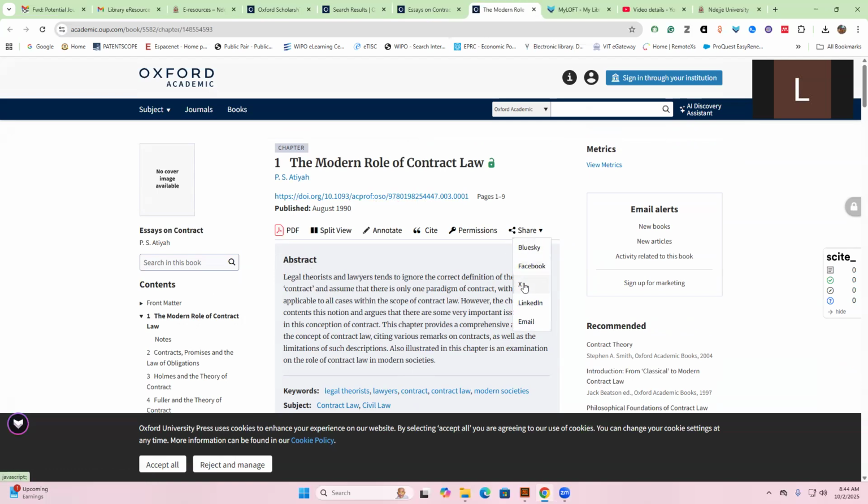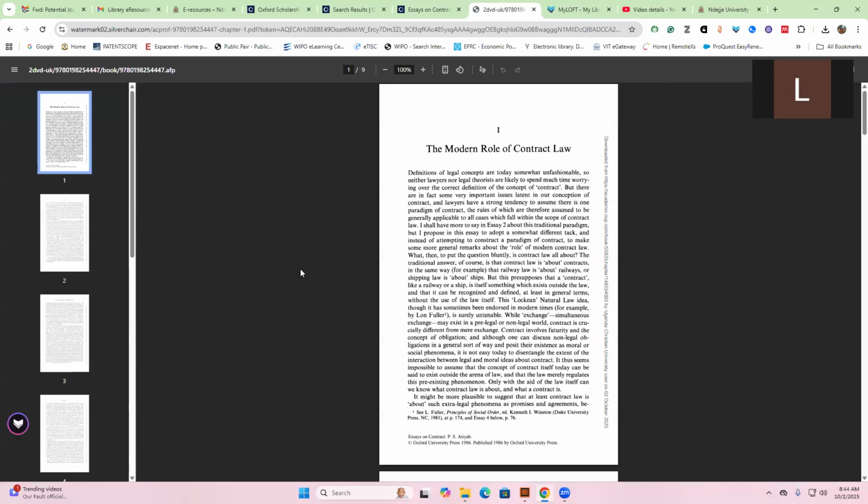So you can share this book on different social media platforms, or share by email. You can cite, and you can split and view this material in different splits. If you need a PDF, you click on PDF and it will load, and you'll be able to download a PDF of this particular material.